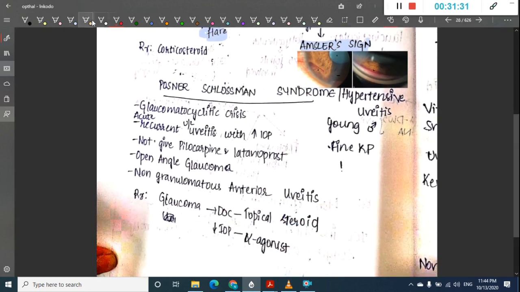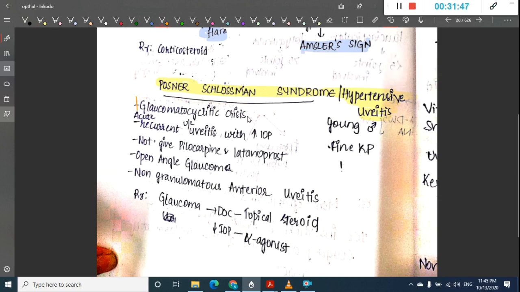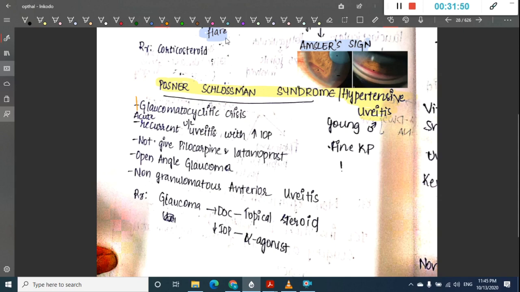The next disorder which we have to see is Posner-Schlossman syndrome or hypertensive uveitis. In this Posner-Schlossman syndrome, we mainly have glaucomatocyclitic crisis, and here we have anterior recurrent unilateral uveitis with increased intraocular pressure.